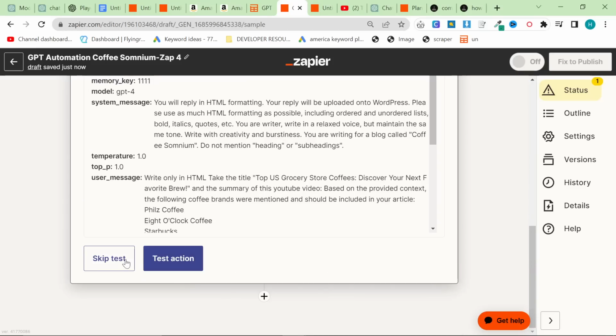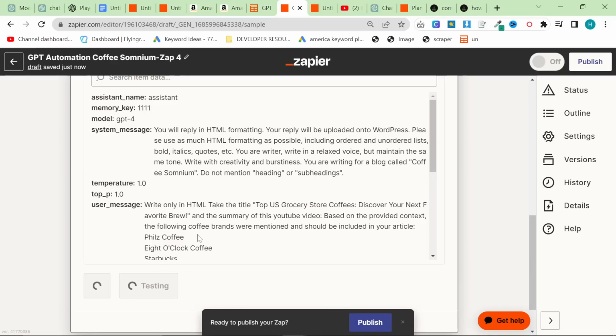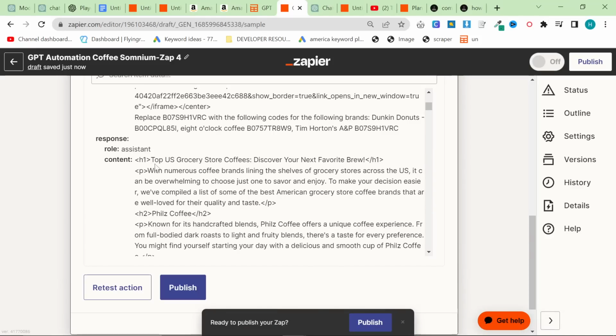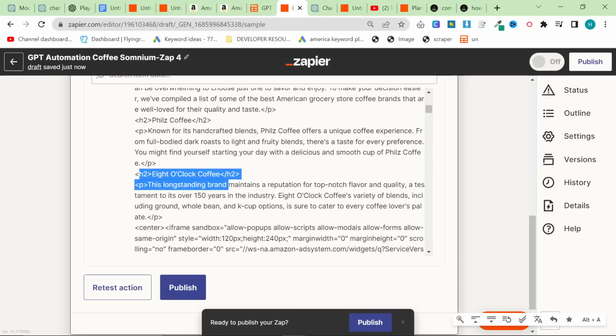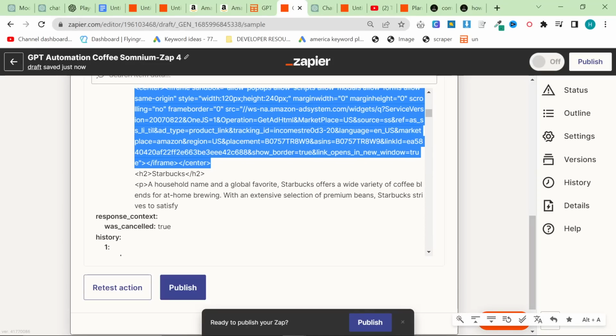We're going to press continue here and press test action, and it will now create our first bit of blog content, which will eventually be posted on WordPress. Okay, so we can see here, this is the H1, the paragraph, the H2, H2, H2, and look at that, it has the embed here.